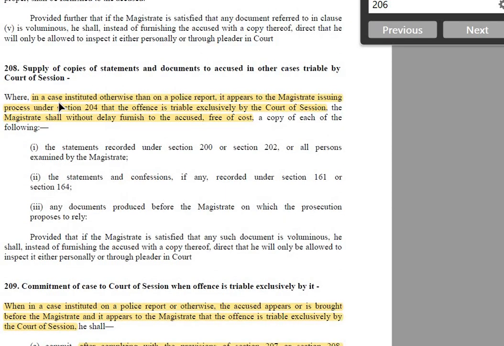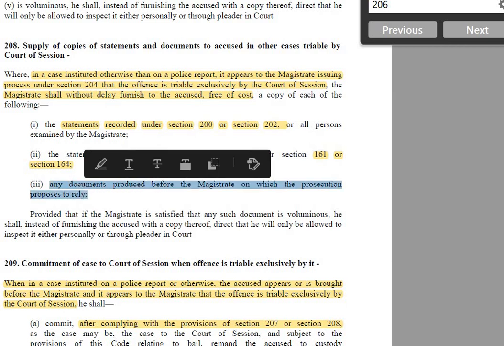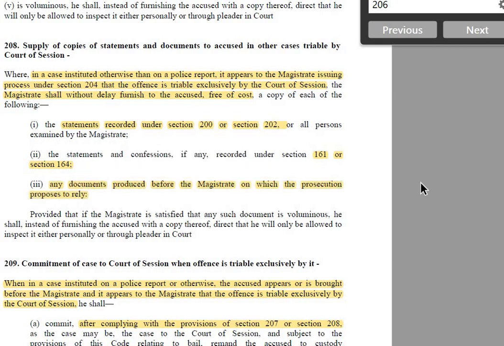Then 208 talks about statements recorded under 200 and 202. If you remember cognizable, non-cognizable, complaint cases and FIR cases, then you will realize that the process starts from 200 to 204. Any statement or confession which is recorded by police under 161 or 164, the magistrate also records the confession under 164 if required. Any document produced before the magistrate on which the prosecution relies, all these documents will be given to the accused person.